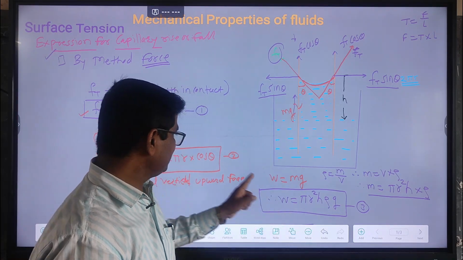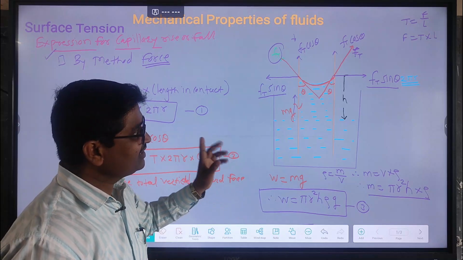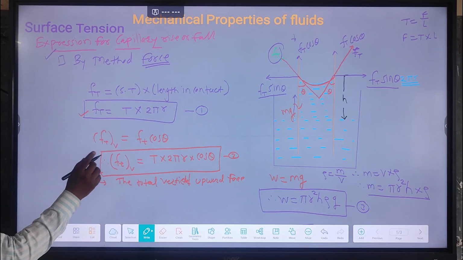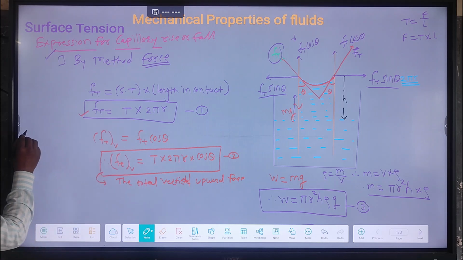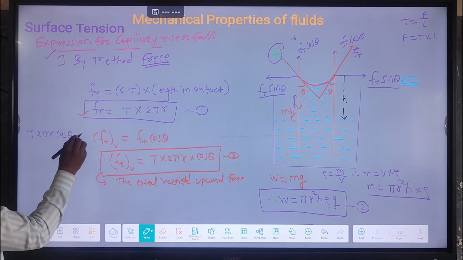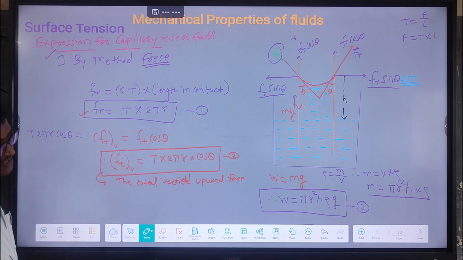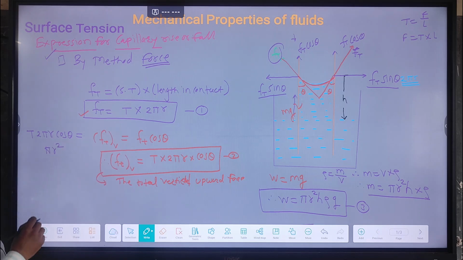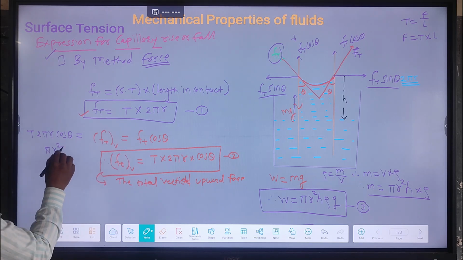So comparing equations 2 and 3. When we compare equations 2 and 3, equation number 2 is T into 2 pi r cos theta. This is equal to pi r square h rho g.